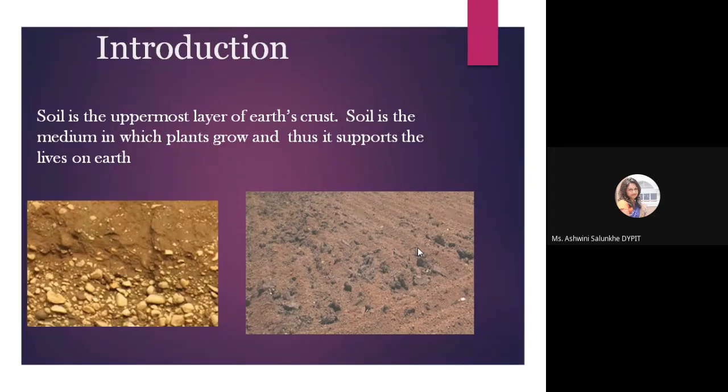Now soil consists of discrete solid particles which can be bonded as a solid or loosely bonded, or free particles might be there. We will see soil formation in detail.